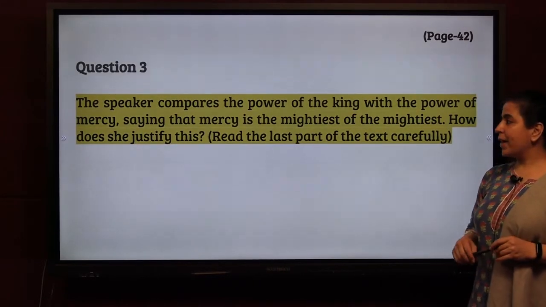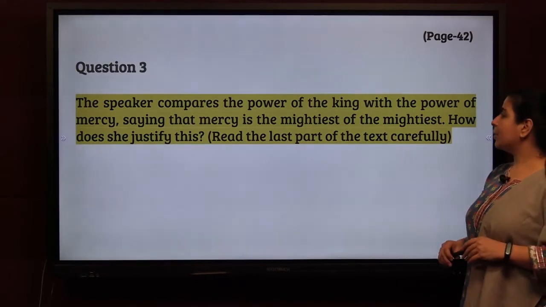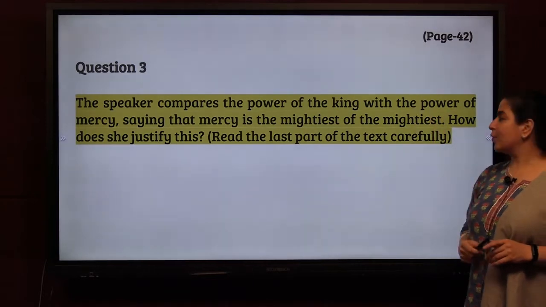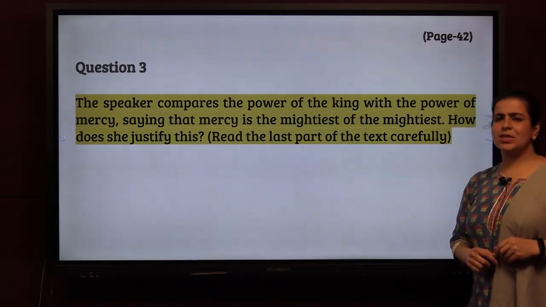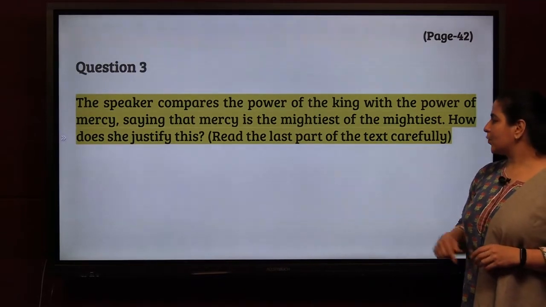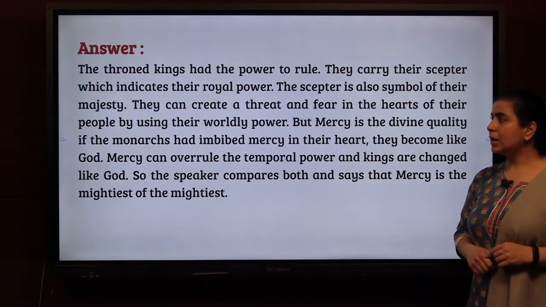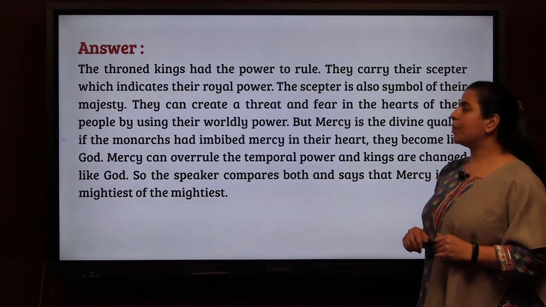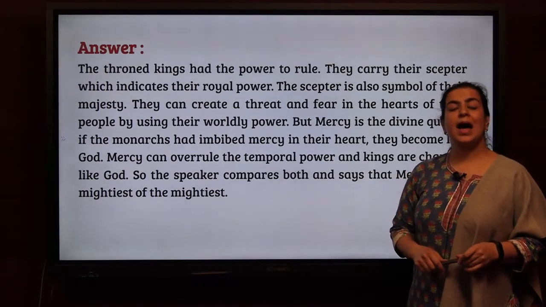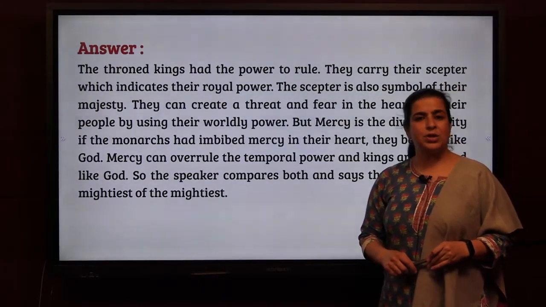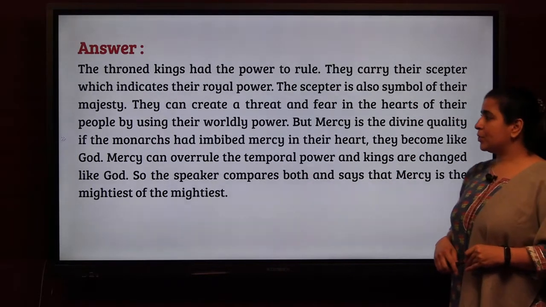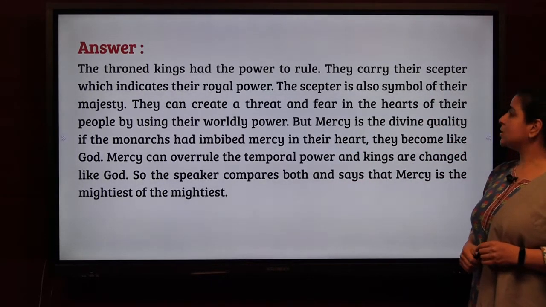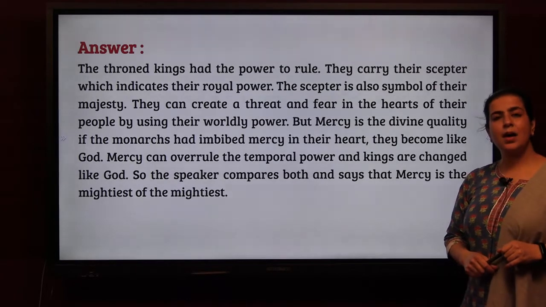Question 3. Now the speaker compares the power of the king with the power of mercy, saying that mercy is the mightiest of the mightiest. How does she justify this? Read the last para of the text carefully. Now, the throned kings, the powerful and majestic kings, had the power to rule. Whatever they say has to be followed as a compulsion. They carry their scepter, which indicates their royal power. The scepter is also a symbol of their majesty.